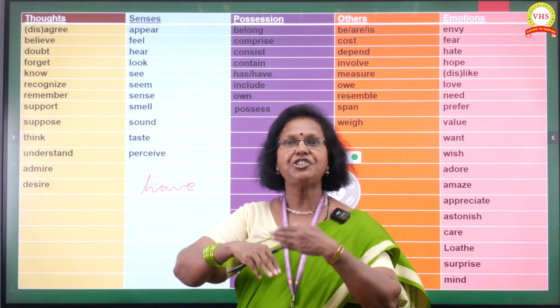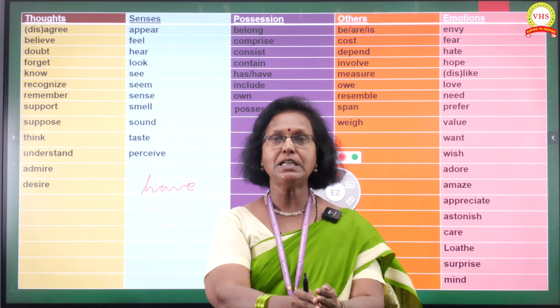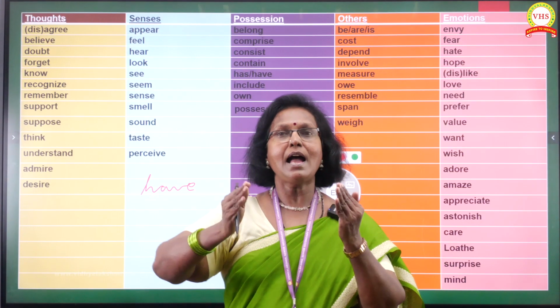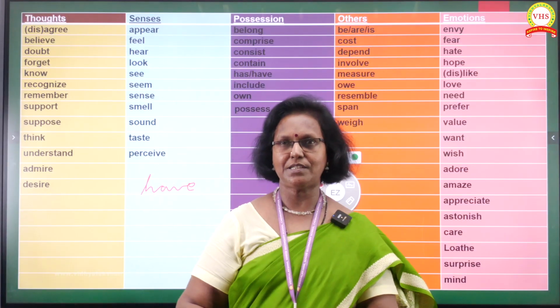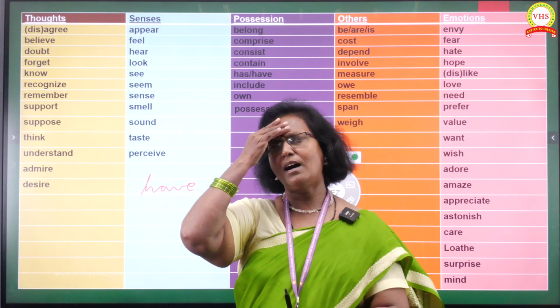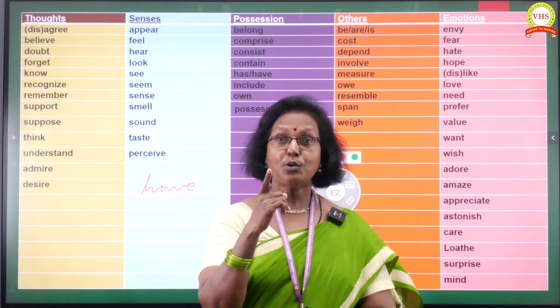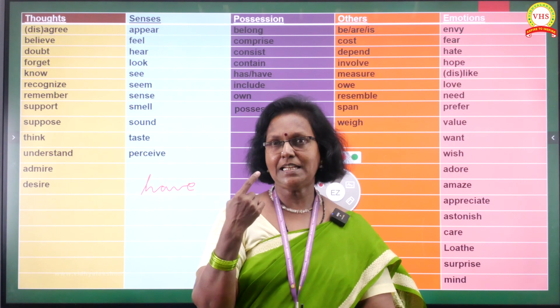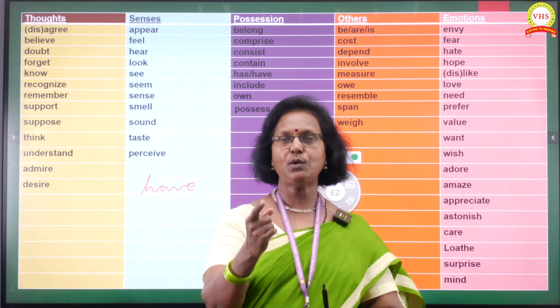The meaning changes. I can use the word having in the ing form, that is, I am having with something else where the meaning changes. I'm having tea, I'm having coffee, I'm having a headache. Did you understand how it changes? So be very careful.